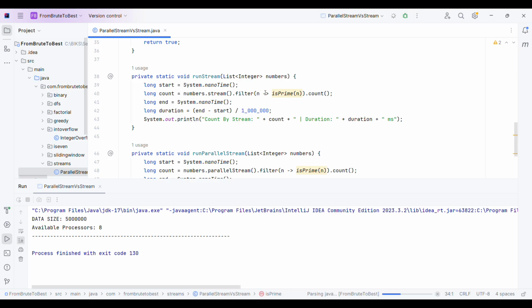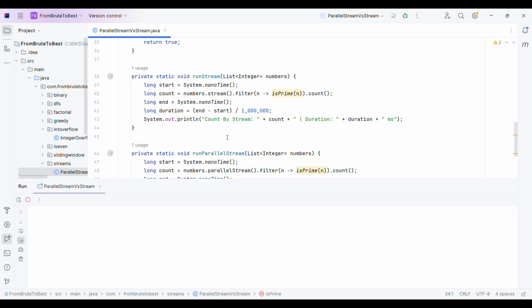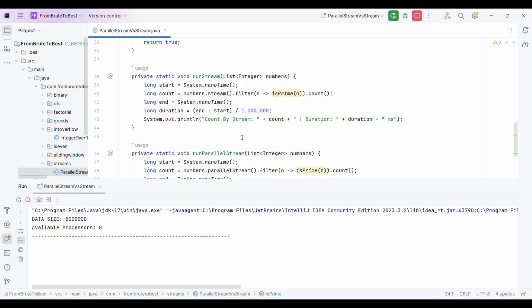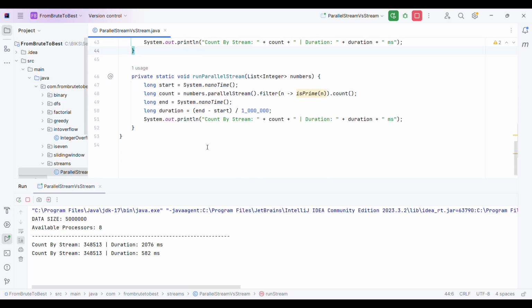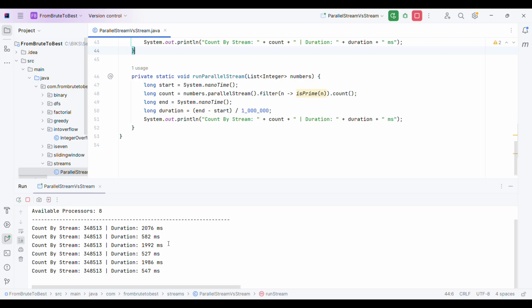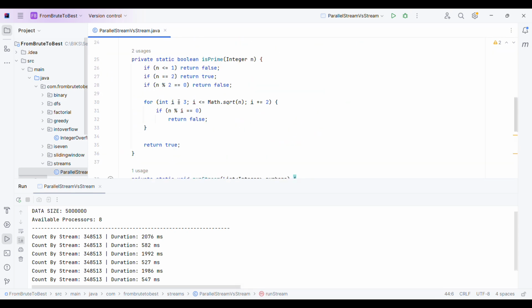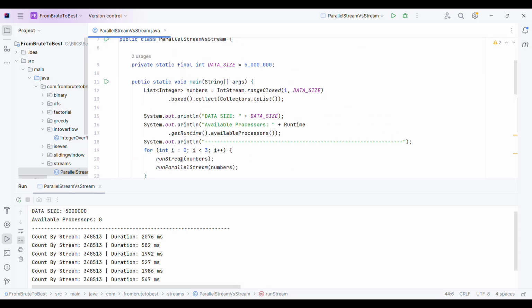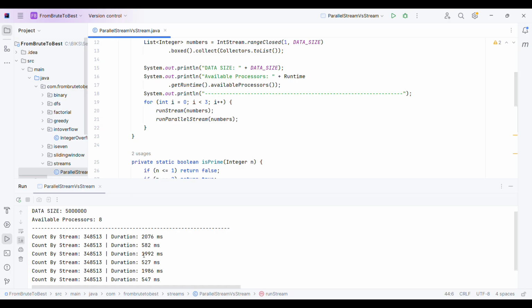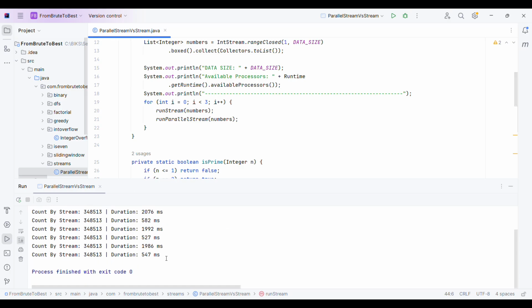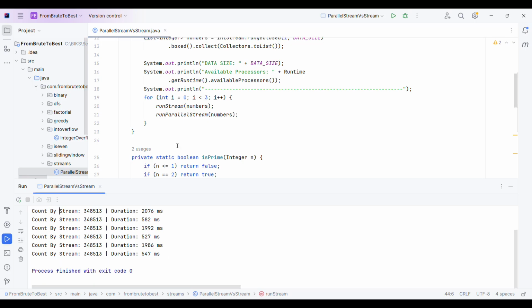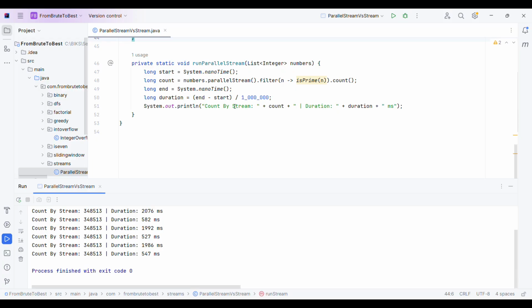Okay, so as you can see here, we are calling run stream and run parallel stream 3 times. So we have 3 logs here. Let me update the log a bit.